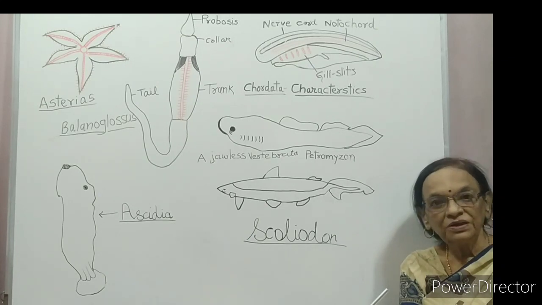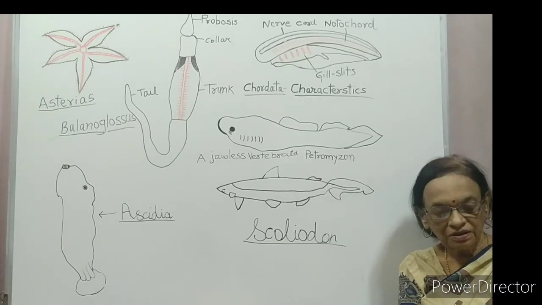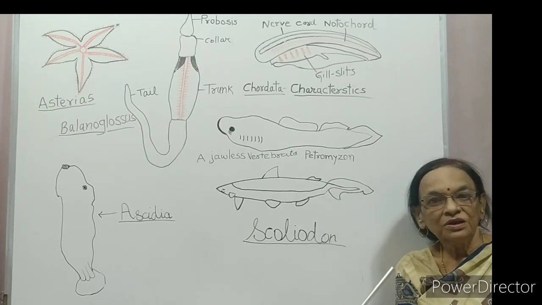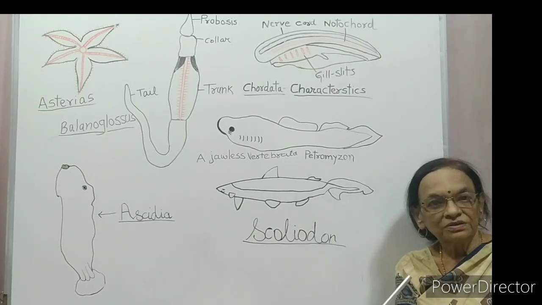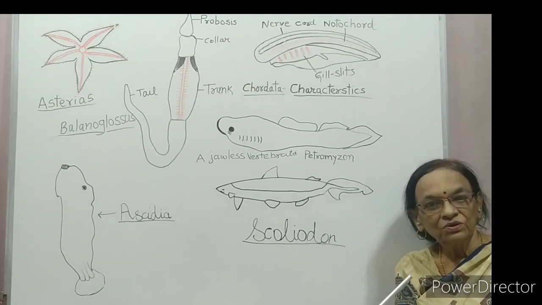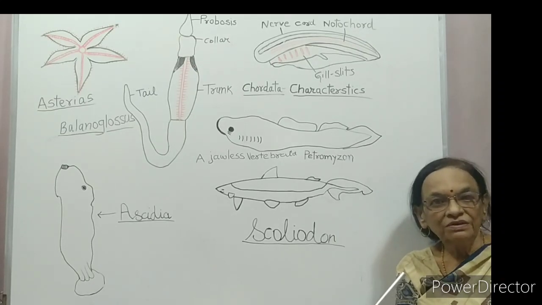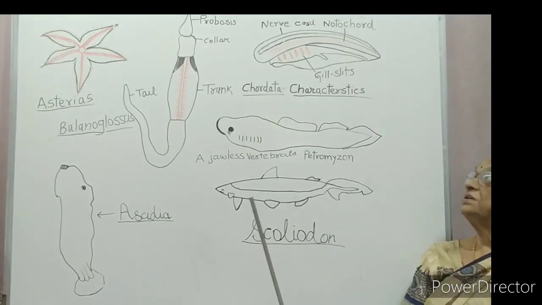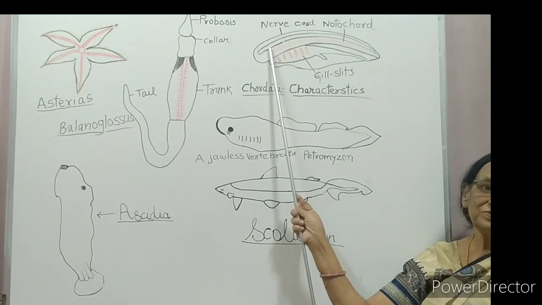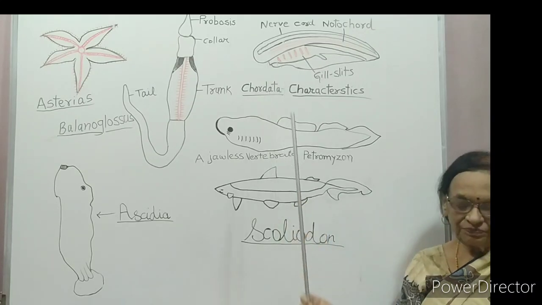Now on page number 55, the difference between chordates and non-chordates is given. The name itself shows chordates have a notochord. Non-chordates don't have a notochord. Chordates have a central nervous system which is dorsal, hollow and single. Can you see the dorsal, hollow and single nerve cord?